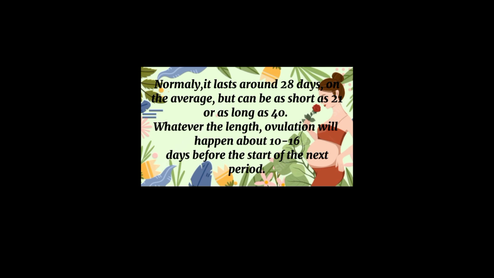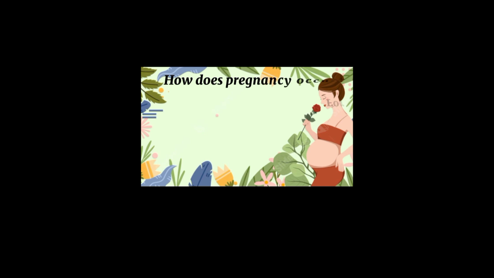A woman's menstrual cycle usually lasts around 28 days but can vary from 21 to 40 days. No matter how long it is, ovulation, when the egg is released, typically happens 10 to 16 days before the next period starts. How does pregnancy occur?